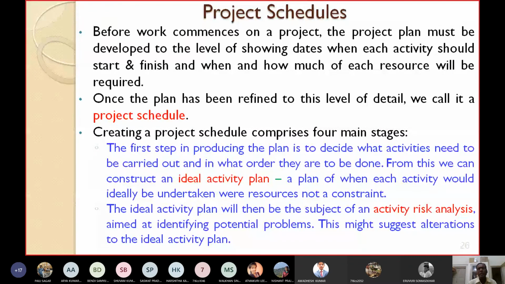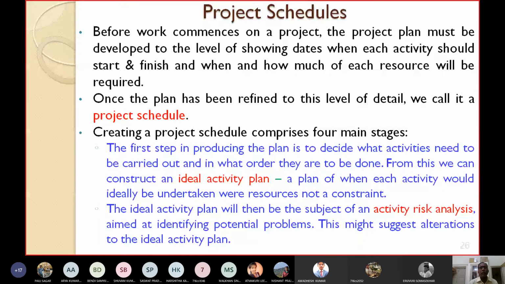So once the plan has been refined to this level of detail, we call it a project schedule. Finding the starting dates, finishing dates, and how much resources will be required, after making the plan at this level, we call it a project schedule.